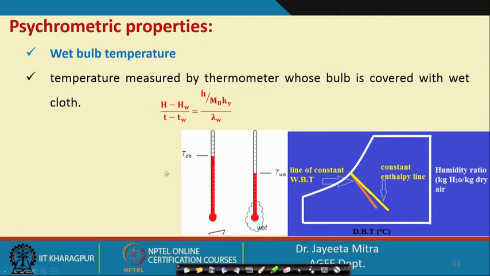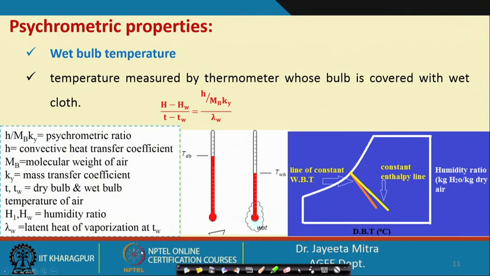Lambda W is the latent heat of evaporation, and H and HW are the humidity ratios. h by MB Ky is called the psychrometric ratio, where h is the convective heat transfer coefficient, MB is the molecular weight of air, and Ky is the mass transfer coefficient. T and TW are the dry bulb and wet bulb temperatures of air.